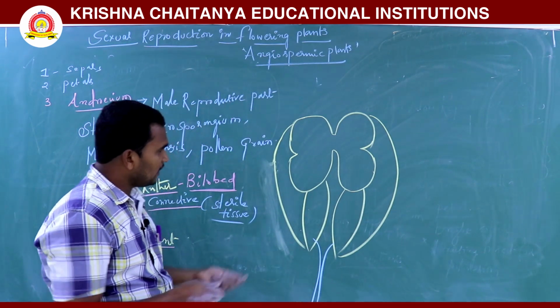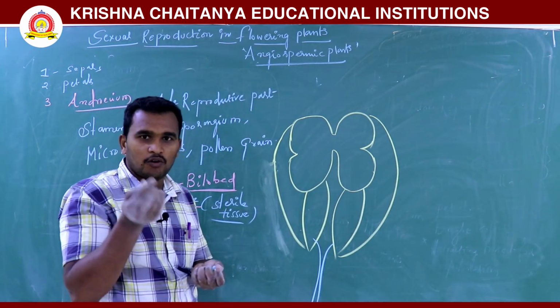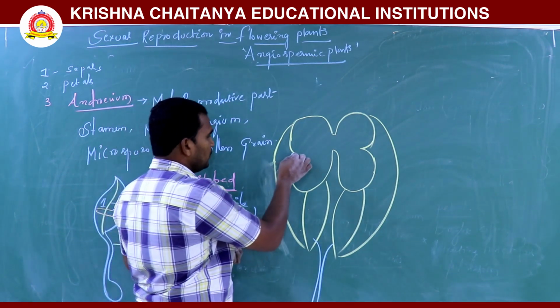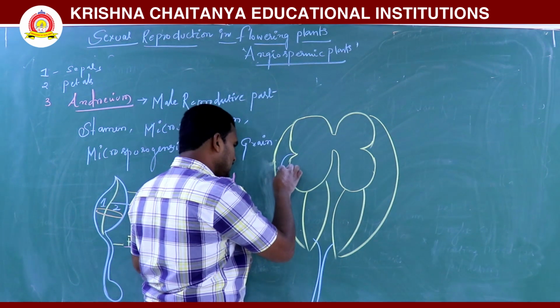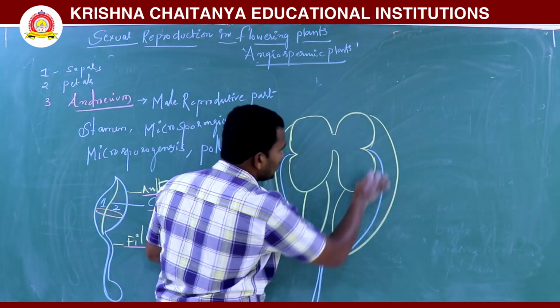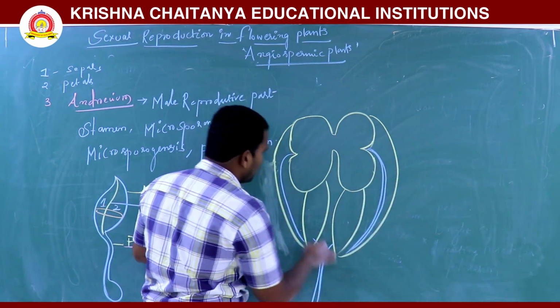In this transverse section of the anther we observe dehiscence lines. Dehiscence lines are nothing but openings.